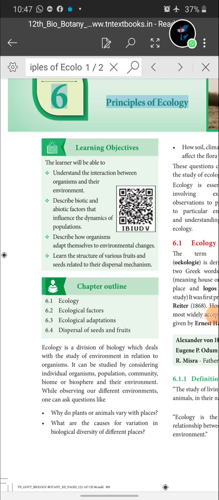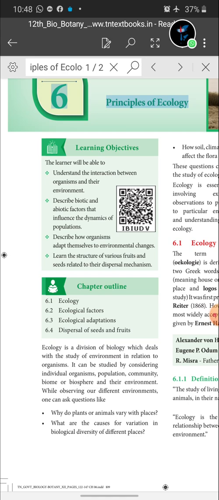Good morning, children. Last class I completed zoology lesson number 4, and today I am going to start with botany. Children, we have already completed 2 lessons, lesson number 7 and 8, and since we completed those 2 lessons, let's complete the 6th lesson also, and we'll go for the beginning.